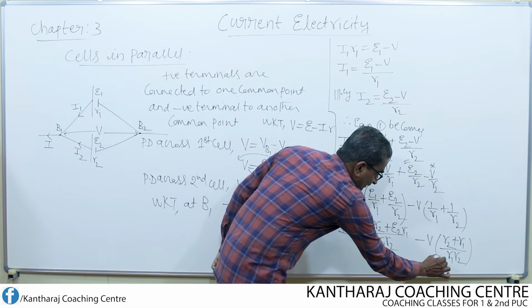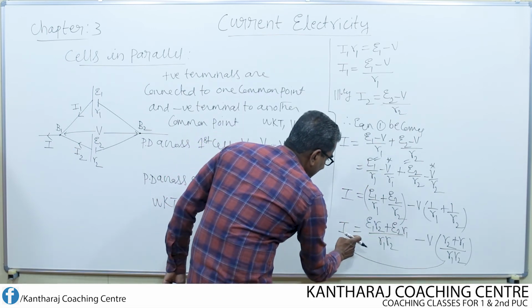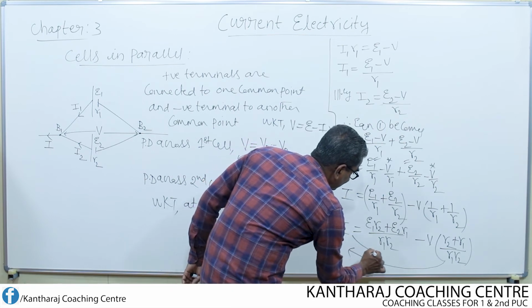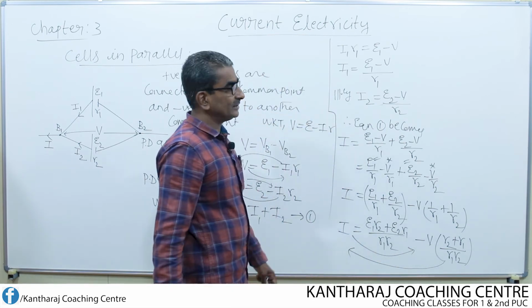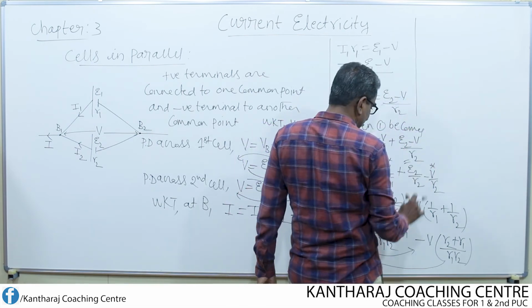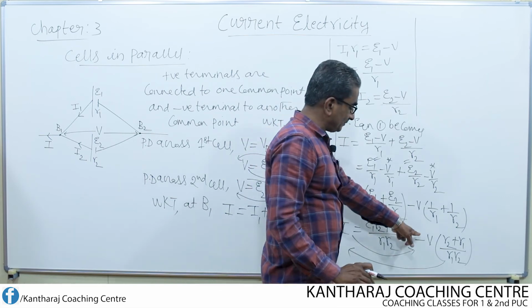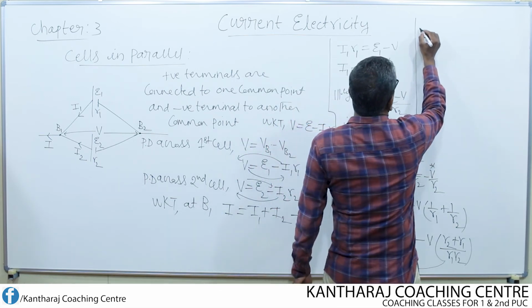Now I shift this potential difference term to the left hand side and I shift this current to the right hand side. If I do so, what do we get now? This on coming to the left hand side becomes positive, minus becomes positive.